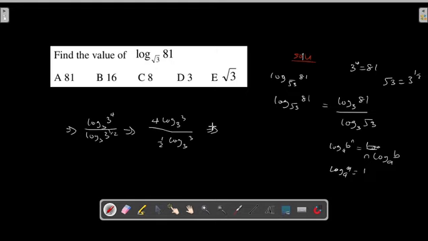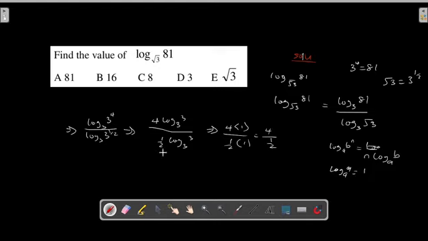So this will be equal to 4, and since we said this one is equal to 1, there's open bracket of 1, divided by 1 over 2, and since this one is also equal to 1, we put 1 because they have the same base and the number. Now the next thing you have to do here, let's multiply together. That is 4 times 1, which is equal to 4, divided by 1 over 2 times 1, that is equal to 1 over 2.